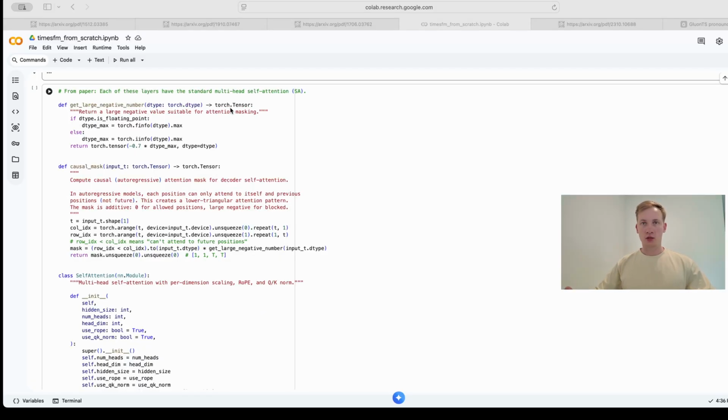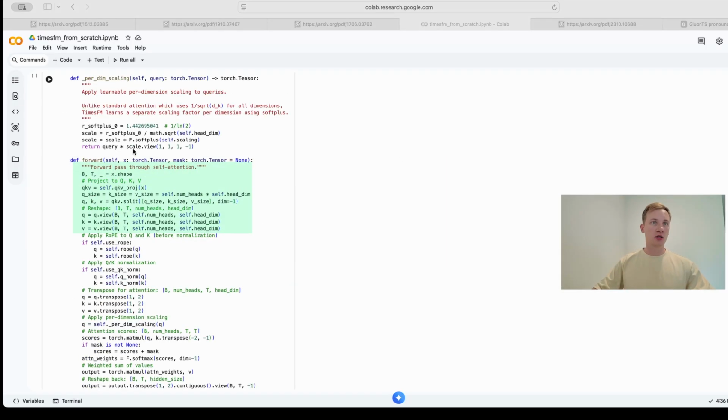Now to self-attention. This is the core of the model. But before we write the attention layer, we need to enforce one rule. The model cannot look at the future. This is an autoregressive model, so it predicts step by step. If it is allowed to see the future while predicting, it's just copying and not learning. We block this with the causal mask. This function builds a matrix where every future position is filled with a very large negative number, and when these scores pass through the softmax function, those positions become exactly 0. The future is mathematically erased.